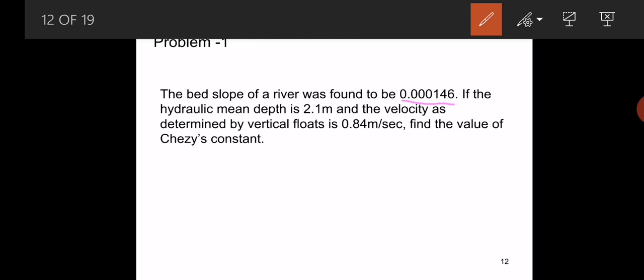If the hydraulic mean depth is 2.1 meters, means M is equal to 2.1 meters, and the velocity as determined by vertical floats is 0.84 meter per second, means the mean velocity V is 0.84 meter per second. Find the value of Chezy's constant, so he asked for the C value.